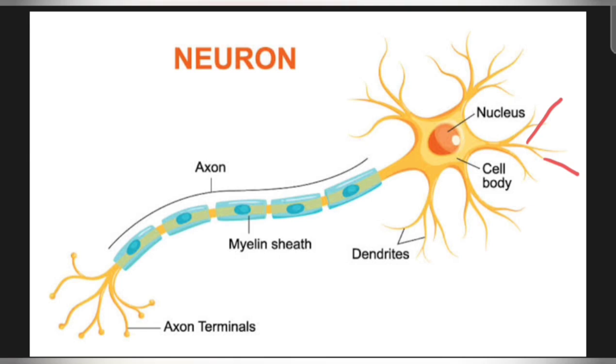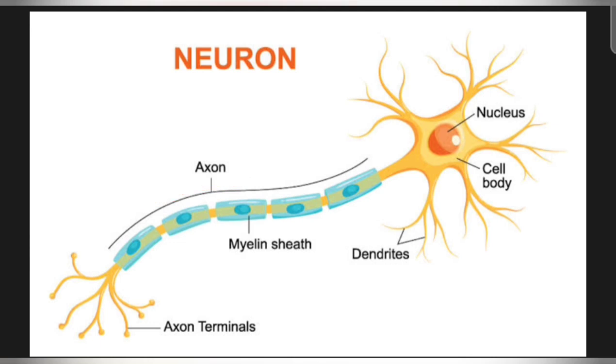Apart from the dendrite, on the opposite end of the cell body there is a very long axon. What is the axon? This is an unbranched, single long fiber which extends from the other side of the cyton or the cell body, and the axon carries the message from the cell body of one neuron to another.